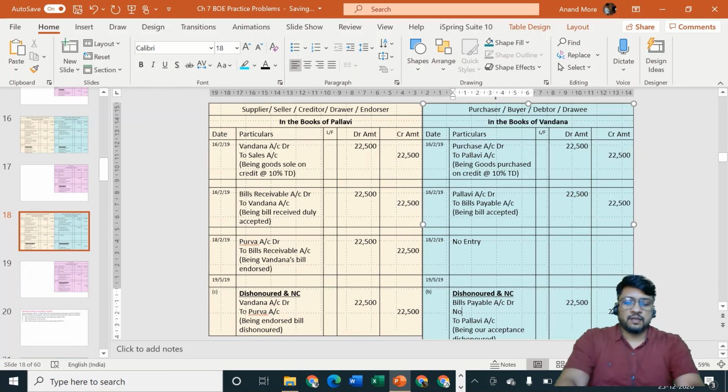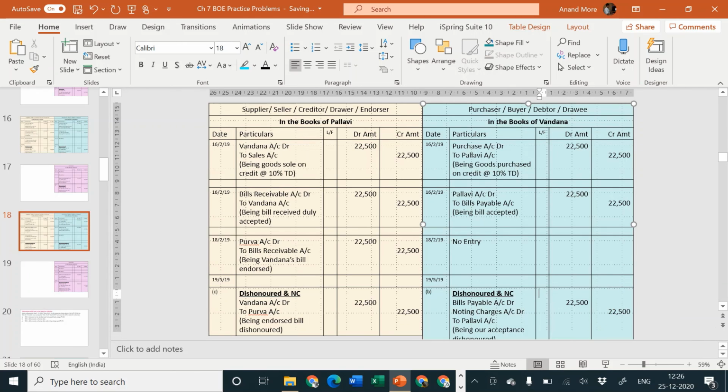So she will specify noting charges account debit. Let me disappear from the screen, and yes, the amount will be coming here, 175 rupees. So she will specify for me Pallavi's account to be considered is 22,675, and narration will be just a minute.